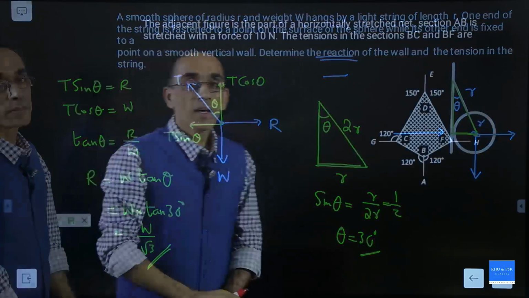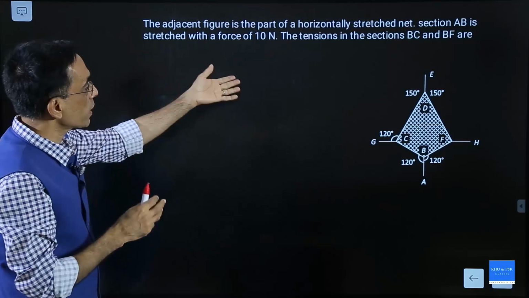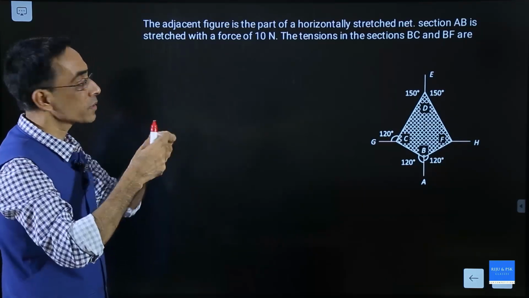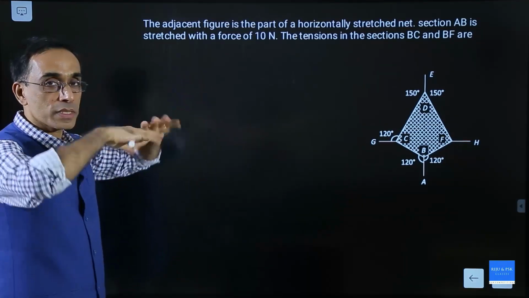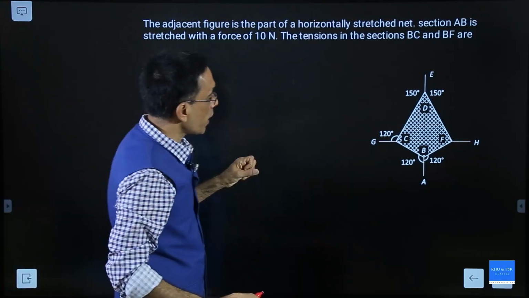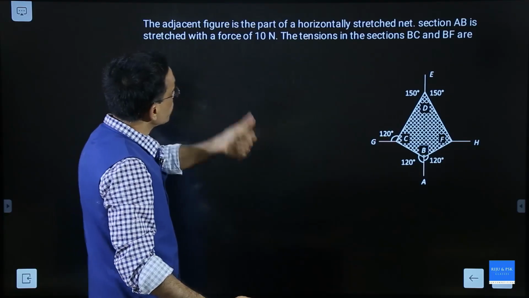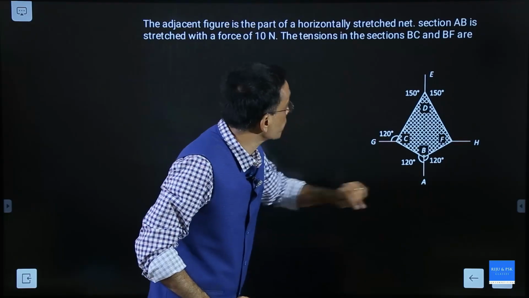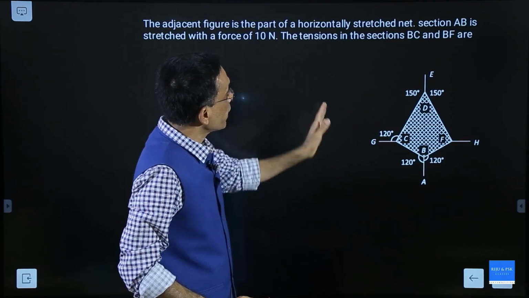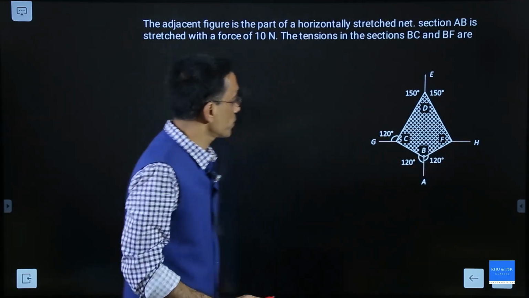Okay. Let's do another question on equilibrium. The adjacent figure is a part of a horizontally stretched net. There is a wire net which is horizontally stretched. Section AB, this part is AB, is stretched with a force of 10 Newton. Here there is a force of 10 Newton. What is the tension in the section BC and BF?